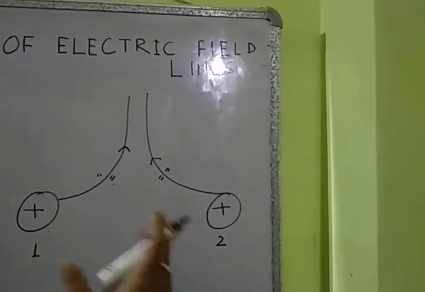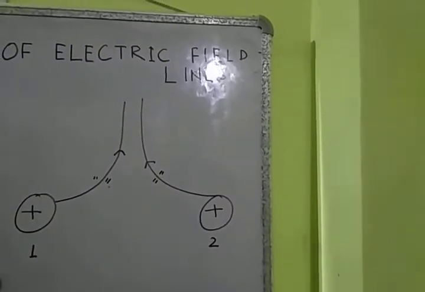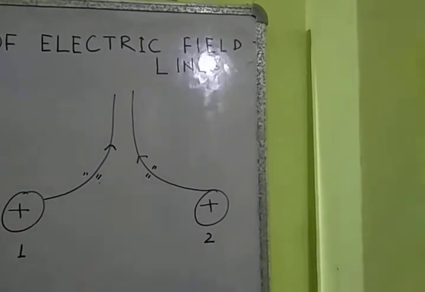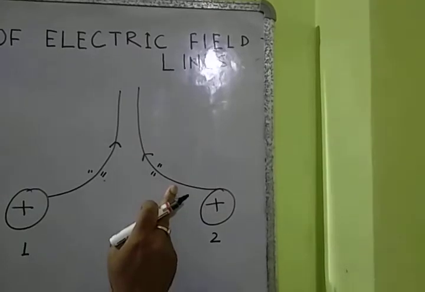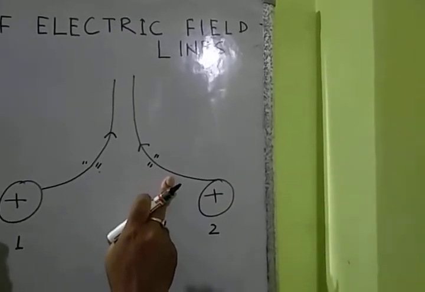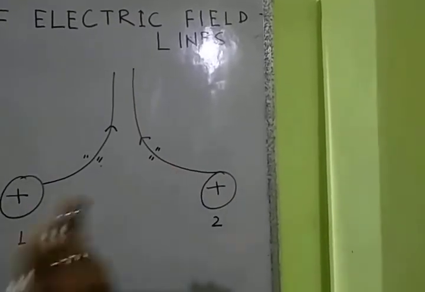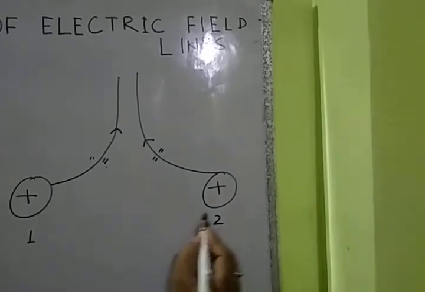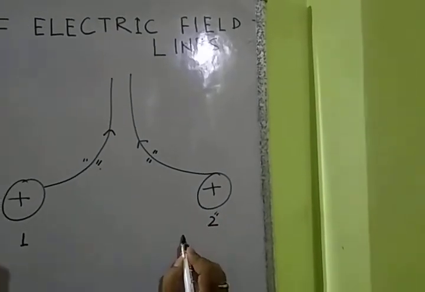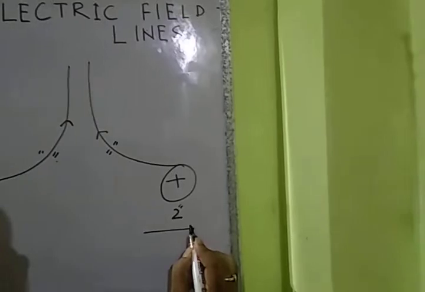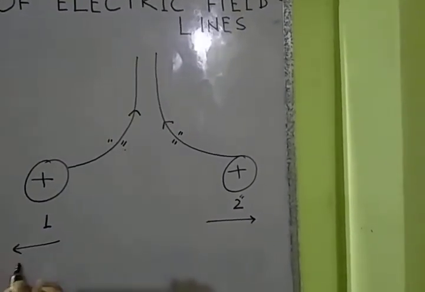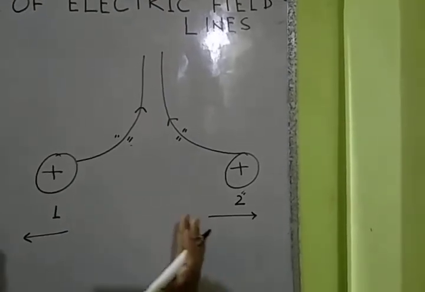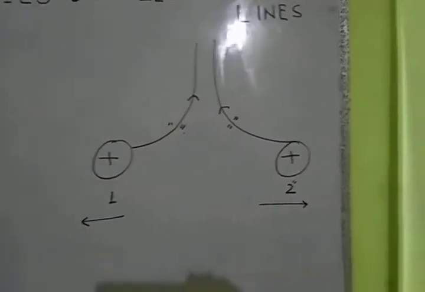They want to regain their original orientation or position. If they tend to regain their original position, then what should happen? This charge must go away from this charge, and this charge must go away from this charge. If they are separated by a larger distance like this,